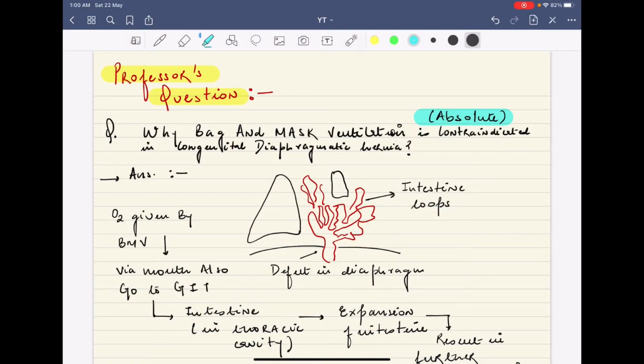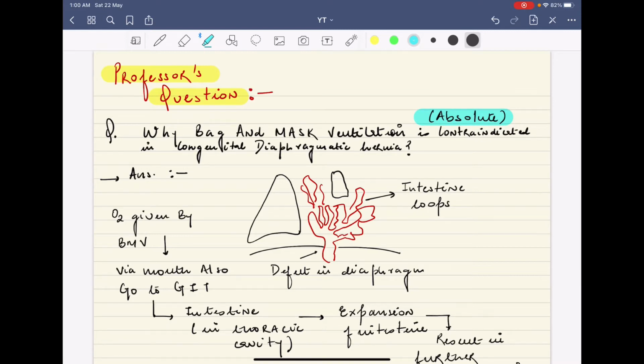Hi everyone, discussing another important professor's question which is quite frequently asked in your exams. And the question is why bag and mask ventilation is contraindicated in congenital diaphragmatic hernia. Now you know that bag and mask ventilation is an absolute contraindication in congenital diaphragmatic hernia.